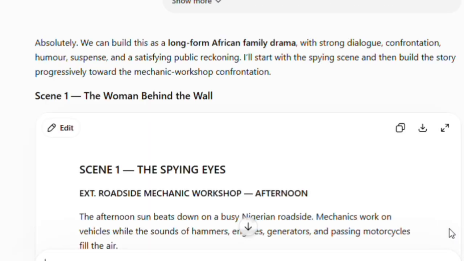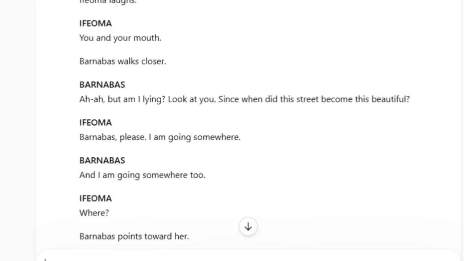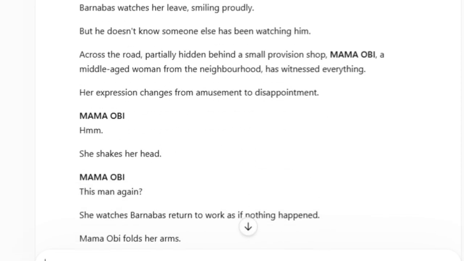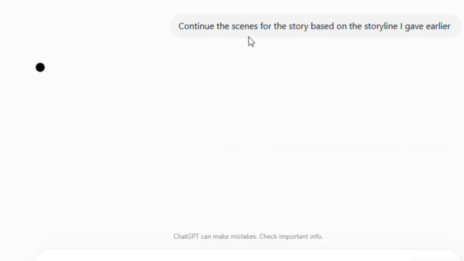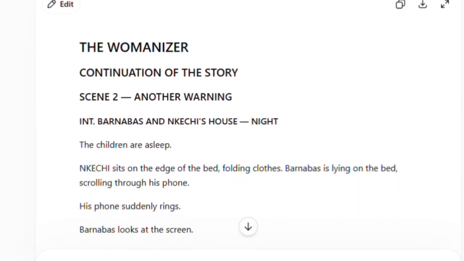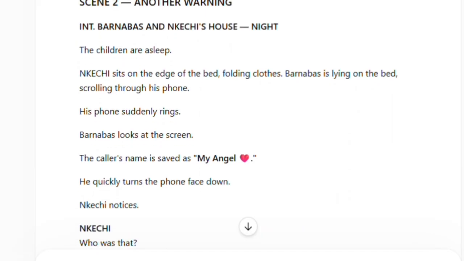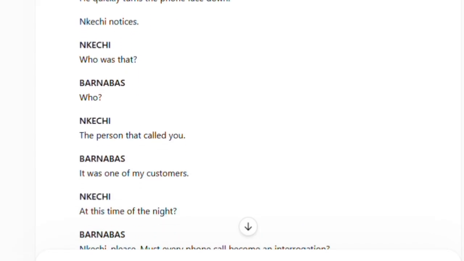In just a few seconds, ChatGPT generates the dialogue for my first scene. But remember, we don't have to stop here because it just gave me this for the first scene. So I still need to tell it to continue. If ChatGPT only gives you scene one, this is what you tell it: simply continue the scenes for the story based on the storyline I gave earlier. And it continued building the story from where it stopped. Keep doing this until you have all the scenes you need.